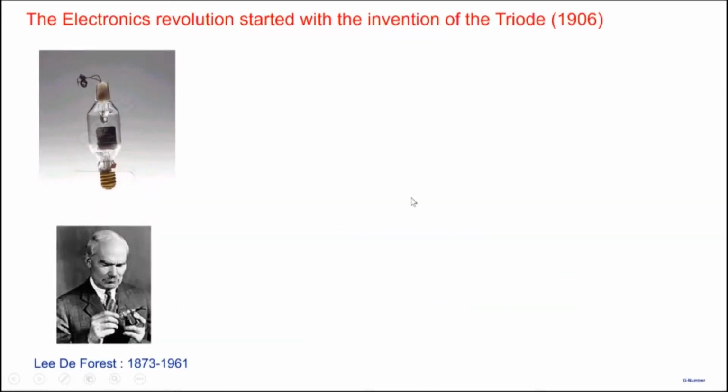All right, so this electronics that we are talking about, it sort of started with the invention of the triode in 1906. The electronics revolution that we are talking about started in 1906 with the invention of this particular device called triode. Triode meaning it has 3 electrodes. And this was a person, Lee De Forest, who's credited with the invention of the triode. And this was a revolutionary device. And let me explain in brief how this particular device worked and what its impact was.